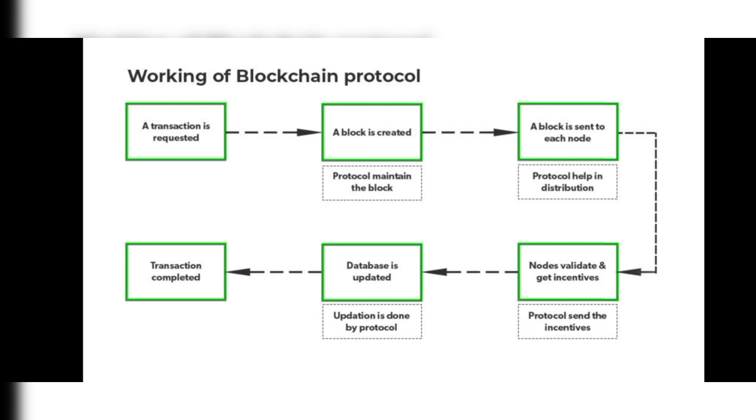Next, nodes validate and get incentives. How? The protocol sends the incentives. After nodes validate and get incentives, the database is updated. The update is done by the protocol. After this, all 5 steps get the transaction completed. This is about the working of protocol, okay, in the blockchain.